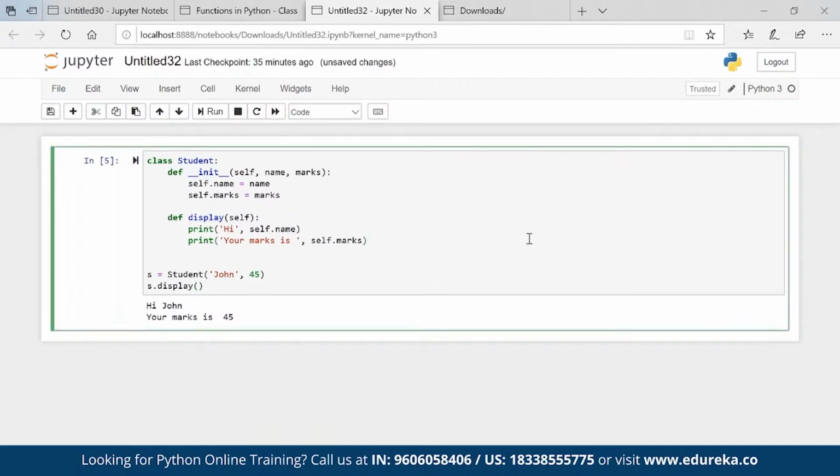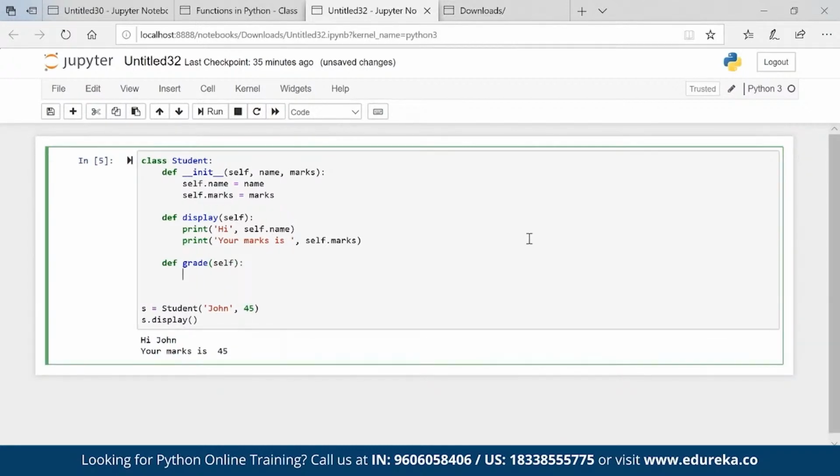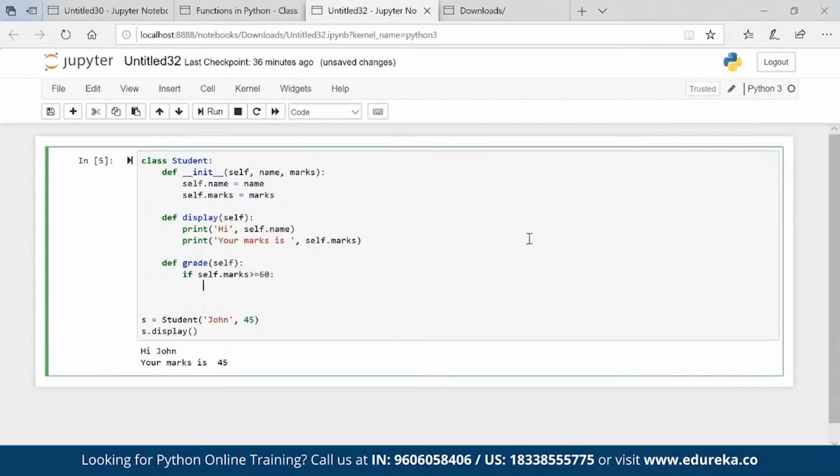Suppose I want to create one more method, def grade. I want to assign a grade, self, and then if self dot marks, let's say, is greater than equal to 60, then print you got first grade.